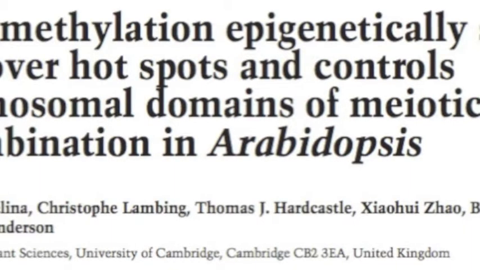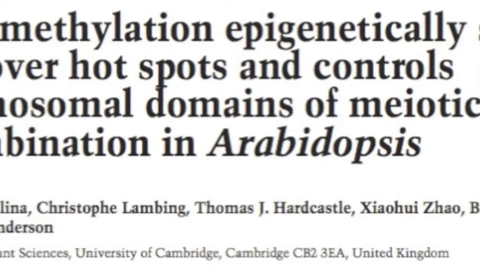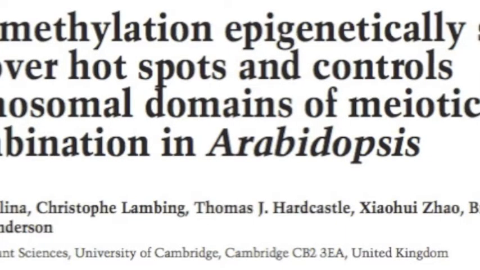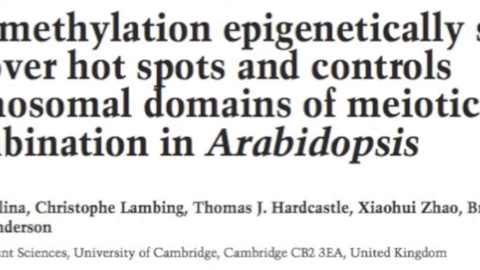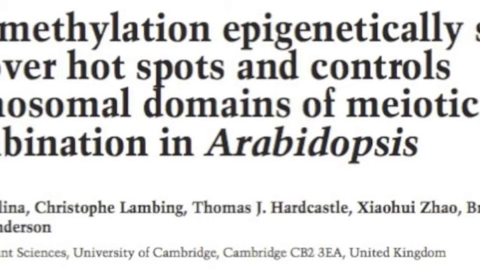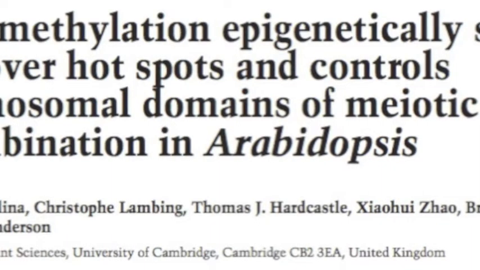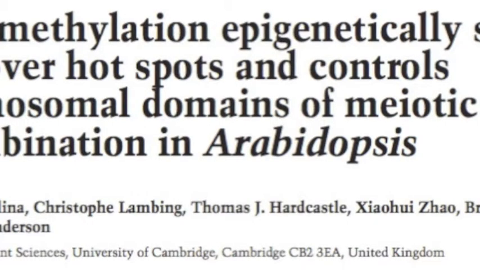The thing that we combine that with here is a trick that I learned as a postdoc in Steve Jacobsen's lab. And basically it's a way that you can use small RNAs to direct DNA methylation to specific sequences. And so because we'd done that before, we decided to use that. So once we found where some hotspots were, we used that technique to basically add the methyl group specifically to the hotspots, and that's the main approach.